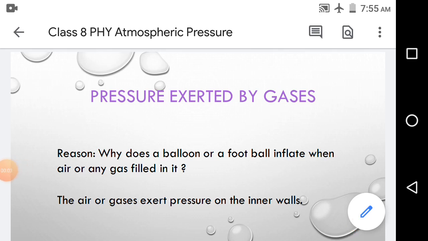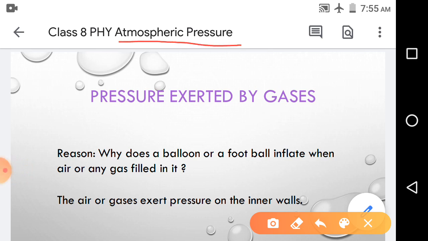For this video we will continue chapter 3 with the topic atmospheric pressure, and here we will start with the pressure exerted by gases. In the previous video we discussed the pressure exerted by liquids, so here we will start with pressure exerted by gases.